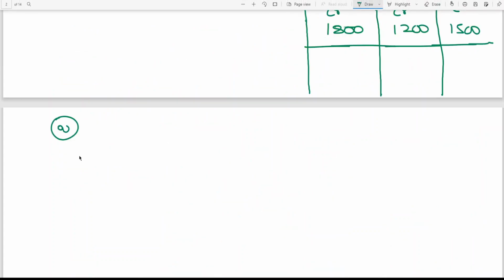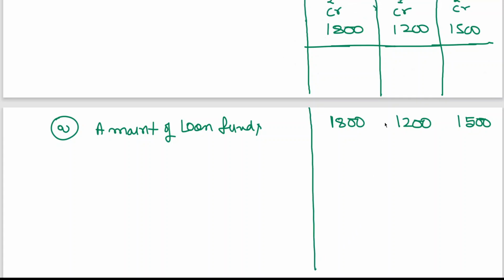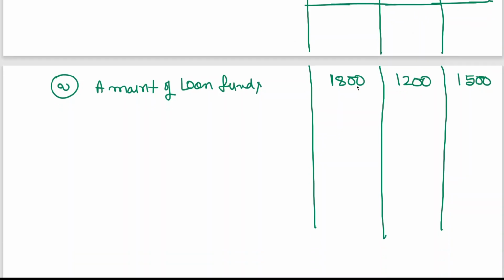Clear? 1,800 crores, 1,200 crores, 1,500 crores. I told you to copy down this topic. If you have the notes with you, you can try this even without listening to it. The only thing is, the loan funds have just three situations, that's it.